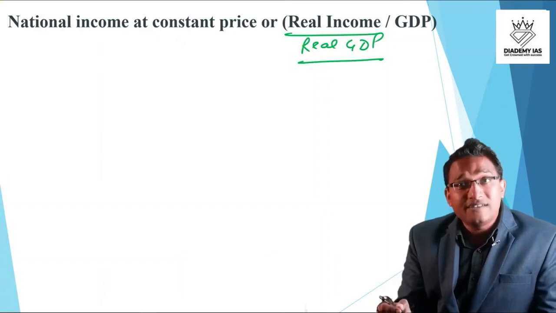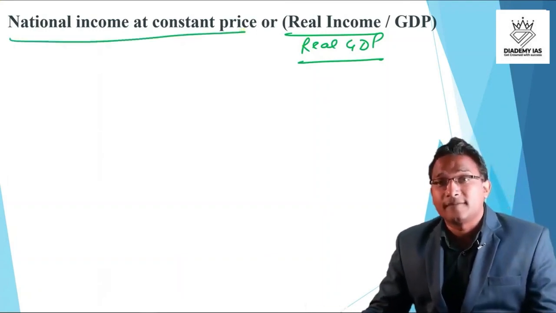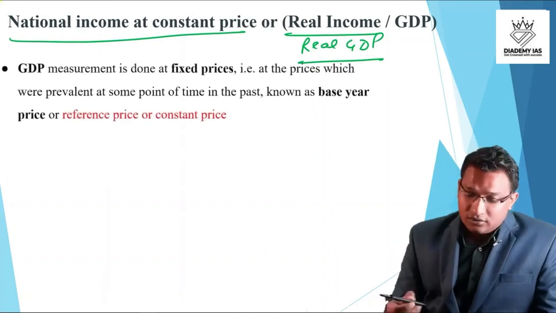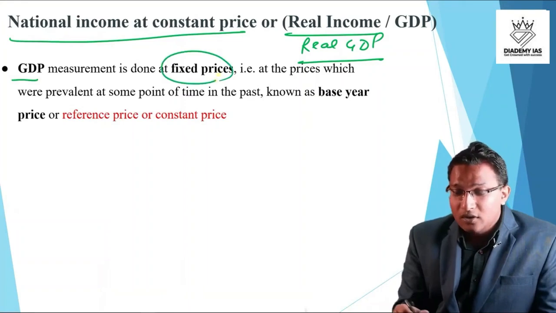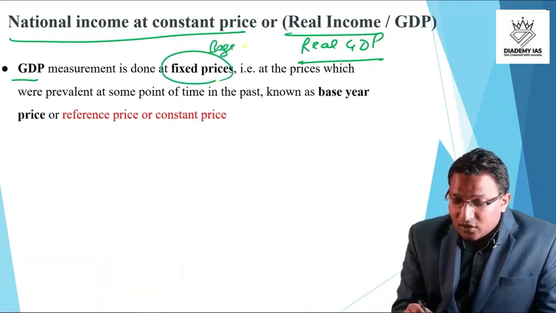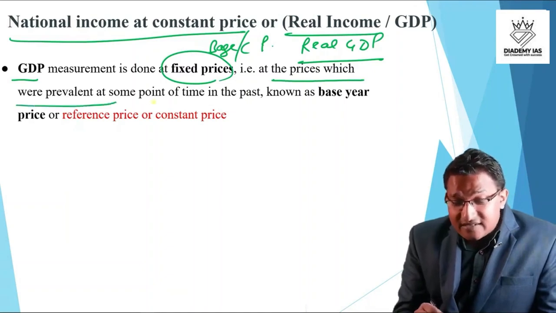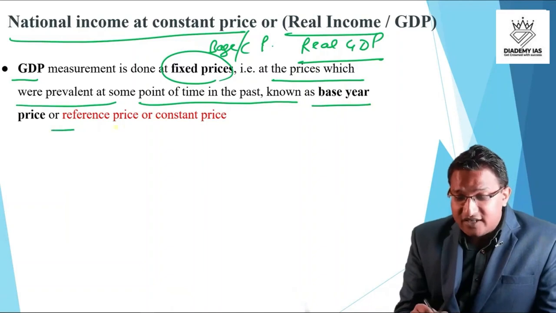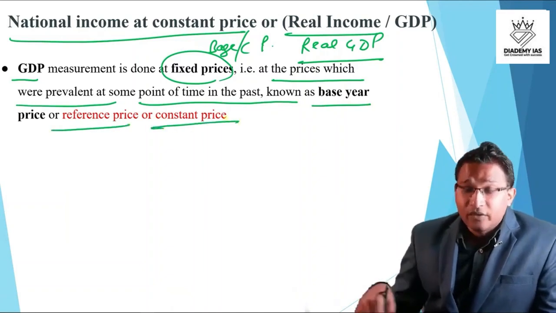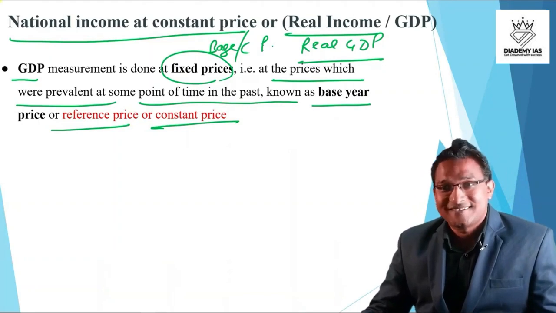Real income, real GDP, or national income at constant price, all of them mean the same thing. So this basically means GDP measurement at the fixed prices, or the base prices, or the constant prices, right? The prices which were prevalent at some point of time in the past, that is in the base year or reference year, base year price or reference price or constant price.